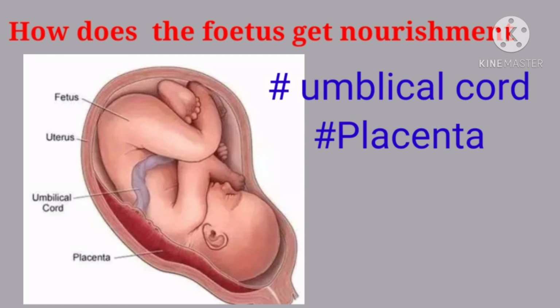The placenta is attached to the wall of the uterus and is richly supplied with blood vessels. The umbilical cord connects the fetus with the circulatory system of the mother. This connection supplies the fetus with oxygen and nutrients from the mother. It also takes away carbon dioxide and other waste products from the fetus's blood into the mother's circulatory system.